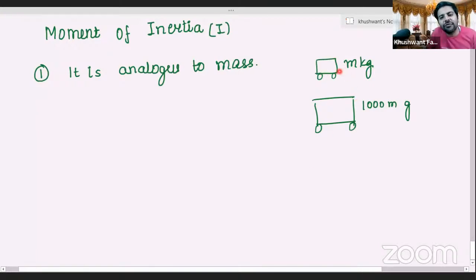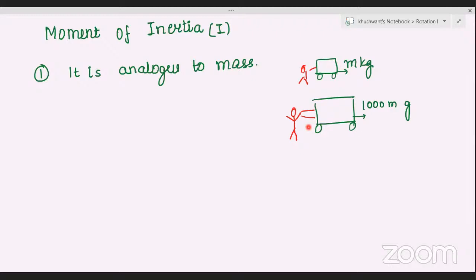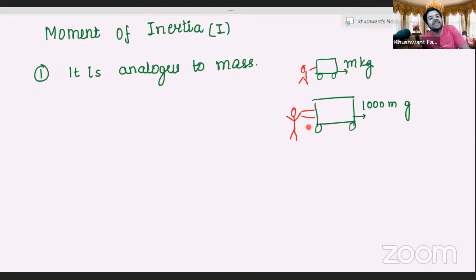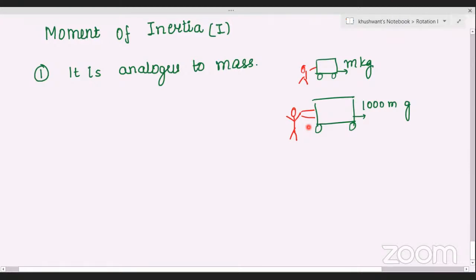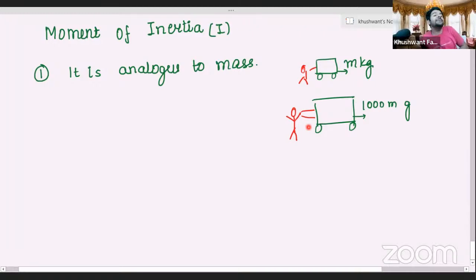Which do you think is easier for you to push? Suppose you are here, Vasu, and you are trying to push this toy car. Is pushing a toy car an easier thing to do, or is pushing a heavy truck easier? Toy car is easier. And which is harder to do? The real truck. Why do you think that is the case? Sir, because its weight is more. Yes. Which means that linear motion is somewhere influenced by the mass of the object. Am I correct? Yes, sir.